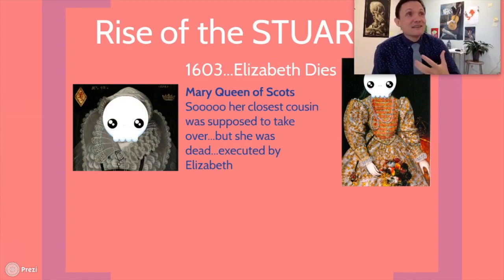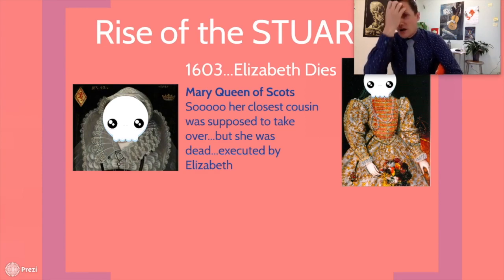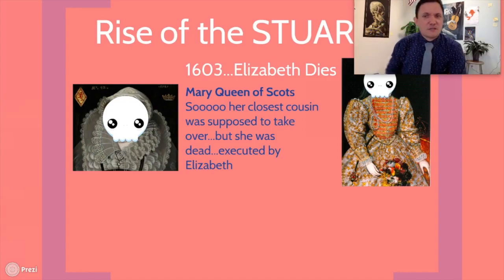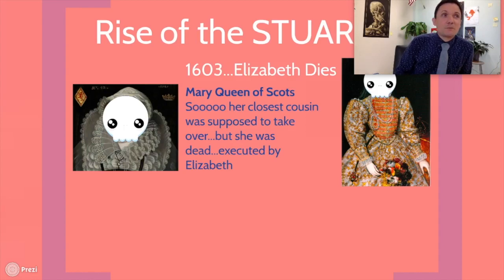She was struck down by Elizabeth herself. She actually is executed by Elizabeth for apparently perpetrating an infamous plot to have her overthrown, which probably never actually happened. But then again, it might have, because she did kill her own husband and all this other stuff. But anyway, getting into it a little bit more.